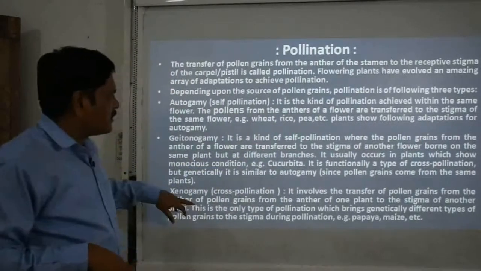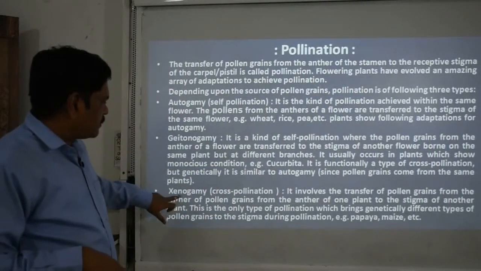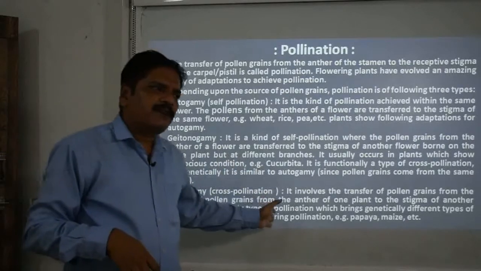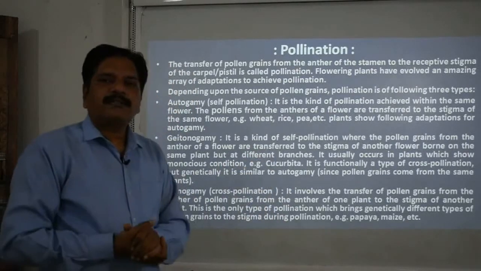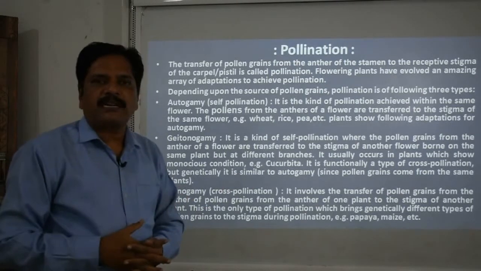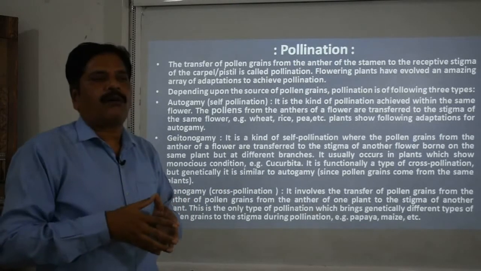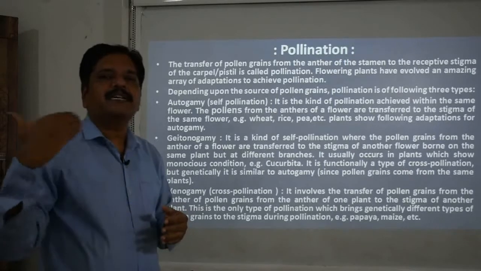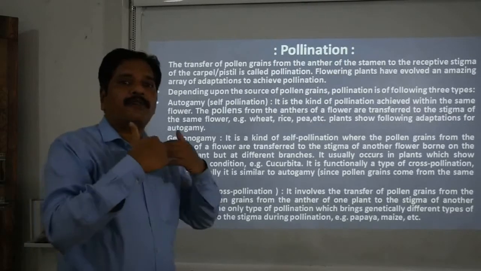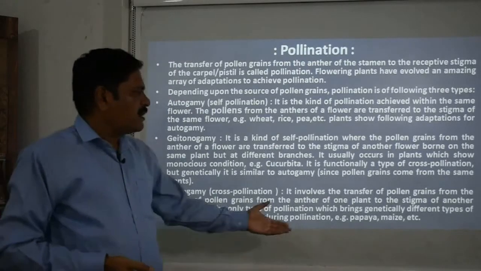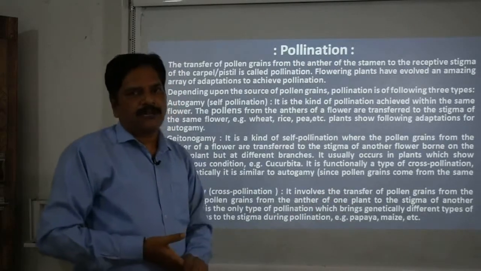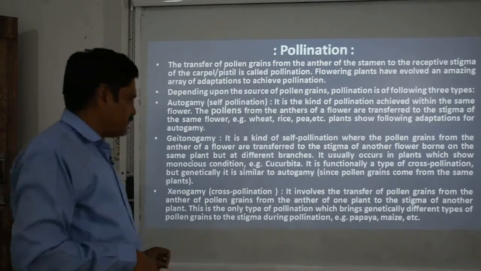Now we come to the next one, xenogamy, or simply cross-pollination. In this one, the pollen grain is transferred from the anther of one flower to the stigma of another flower of another plant. The most important fact is that it is of the same species. Papaya is a good example of xenogamy.